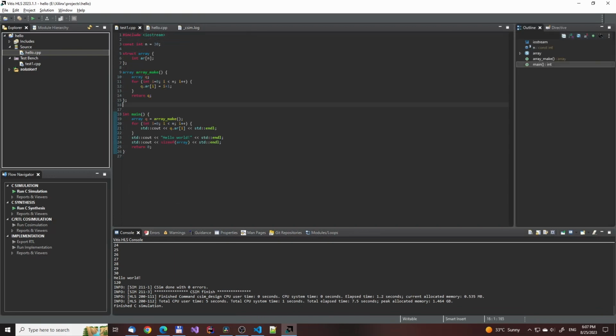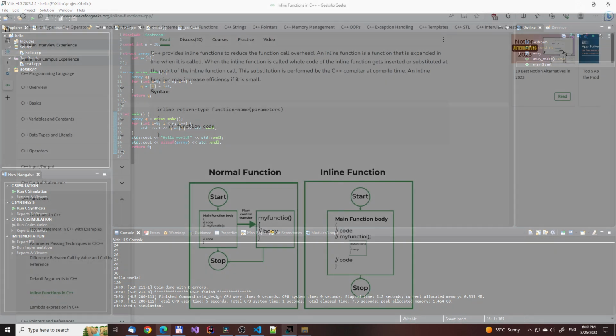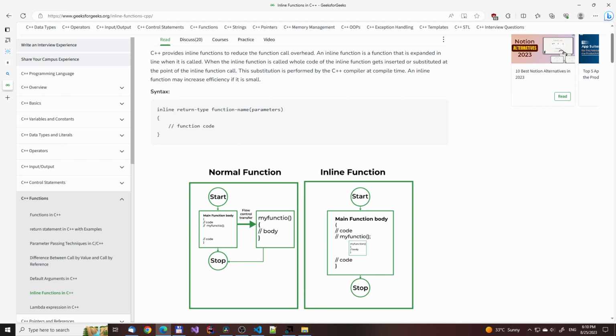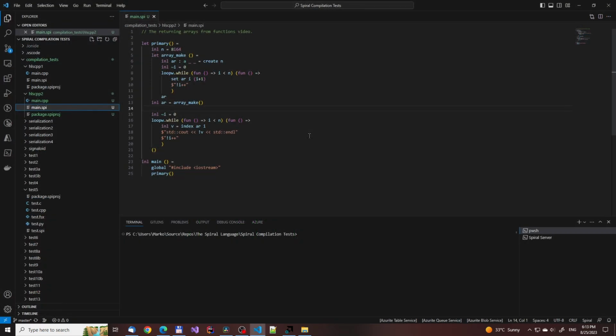And the arrays being allocated in the scope that would otherwise have had a function call exposes the program to further optimizations. In the C++ compiler, there are various ways of suggesting that inlining be done, but they aren't guarantees, which is why you get a warning when you try returning a pointer to a locally scoped variable despite the inline annotation. The Spiral language is different. Its inlining works 100% of the time with all that implies.